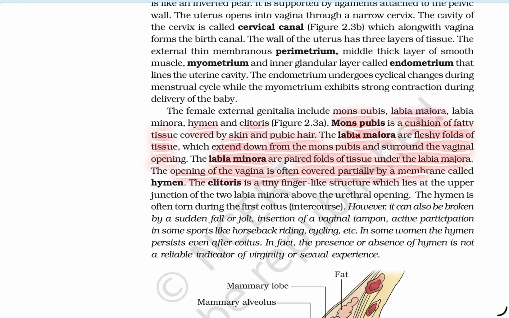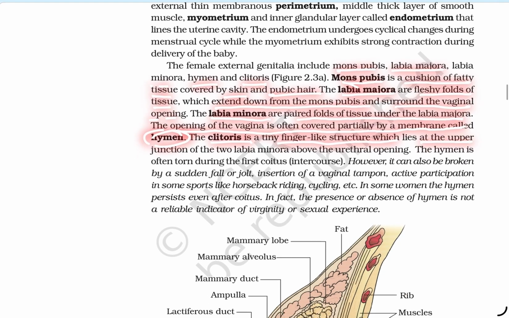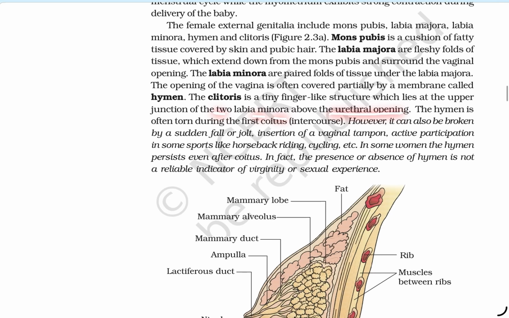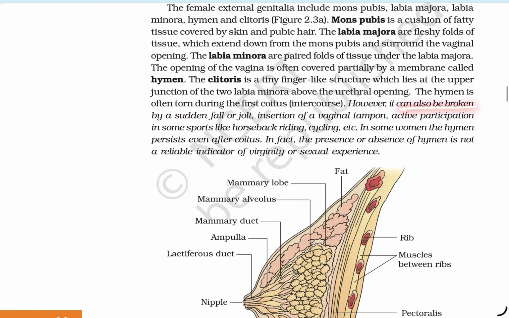The opening of the vagina is only partially covered by a membrane called the hymen. The clitoris is a finger-like structure lying at the upper junction of the two labia minora above the urethral opening. The hymen is torn during the first coitus or intercourse.